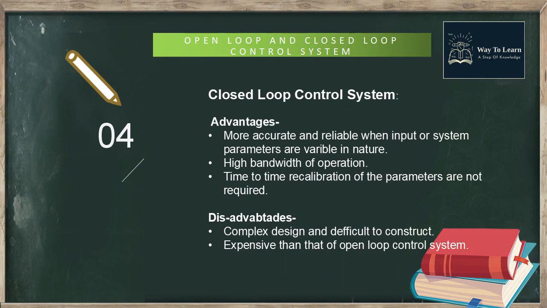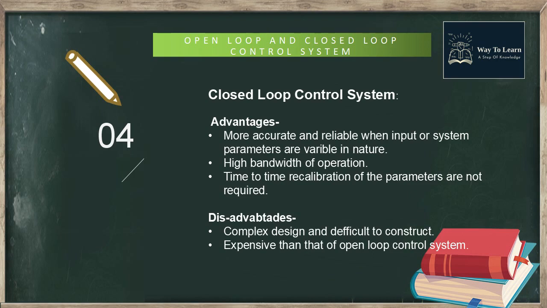A good closed loop control system can have many advantages over an open loop control system. The advantages of closed loop control system are more accurate and reliable when input or system parameters are variable in nature, high bandwidth of operation, time to time recalibration of the parameters are not required.